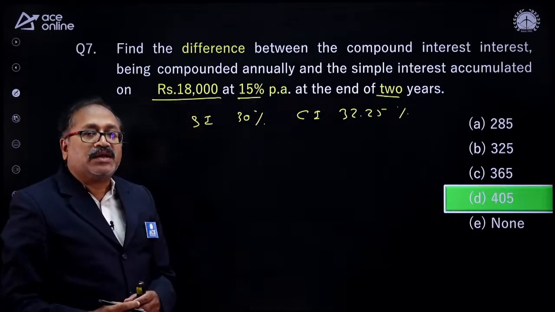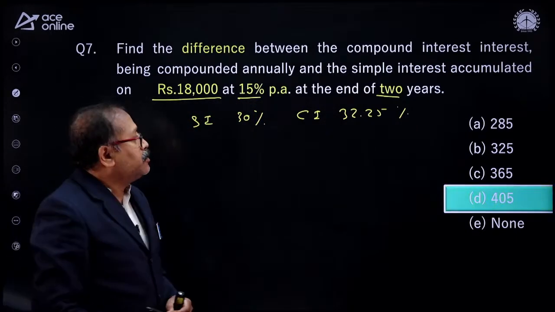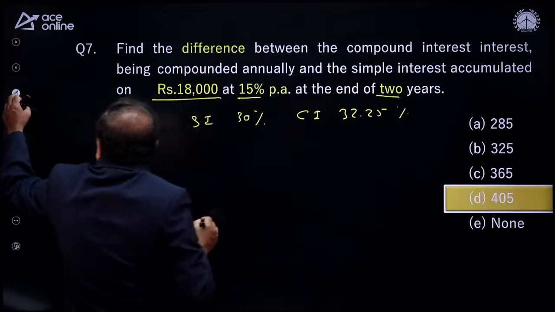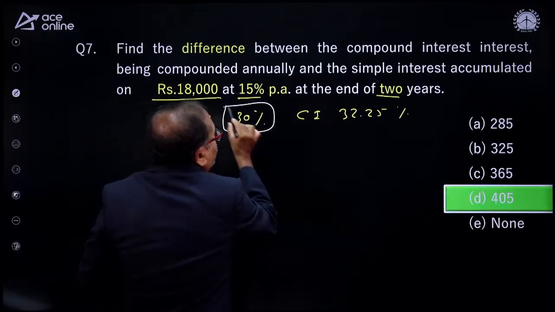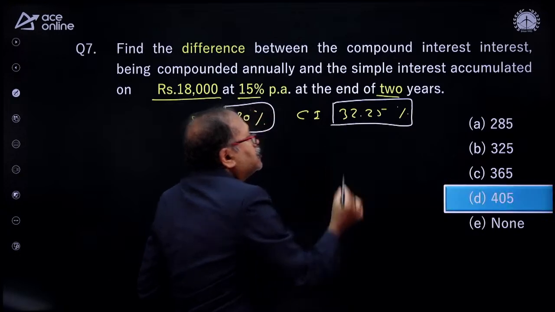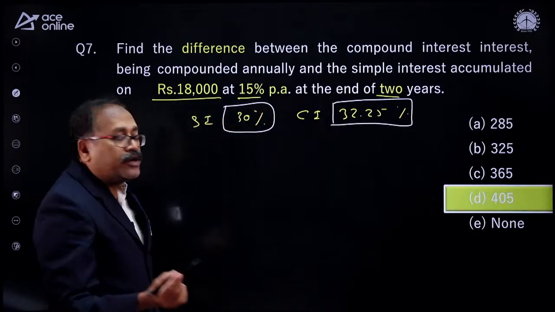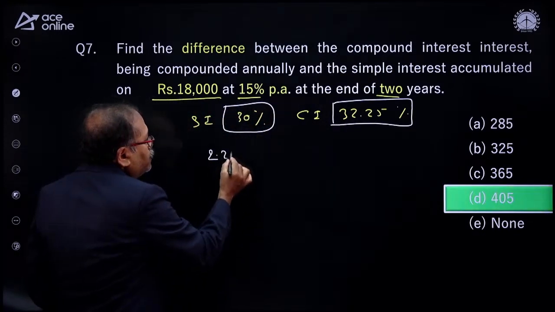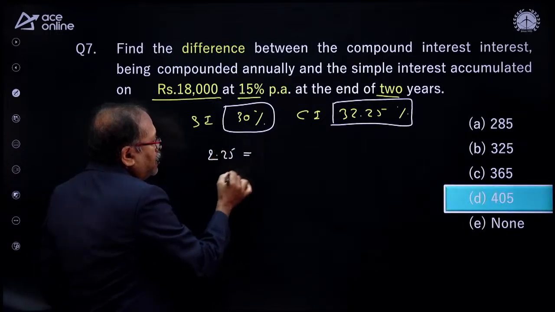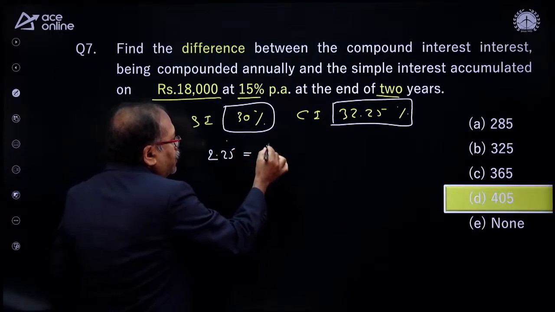So these things you are expected to remember, right? What is the difference between the simple interest and compound interest? Here you are getting 30%, here you are getting 32.25%. So what is the difference? The difference is 2.25%, which is nothing but 9 by 4.